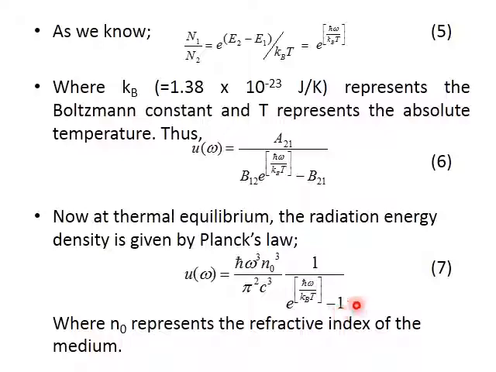This is from the famous Planck's law that we studied in class 11th and 12th. And what is this n naught here? The n naught represents the refractive index of the active medium that we have. So this is under thermal equilibrium. Let us mark this as equation number 7.